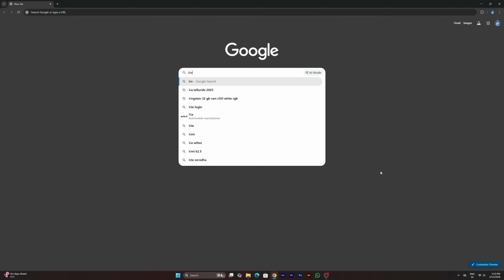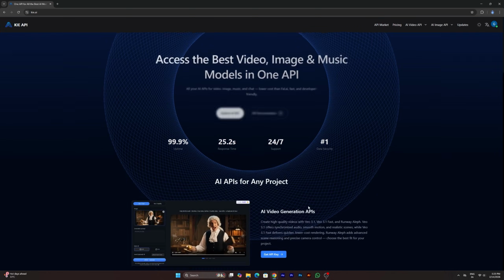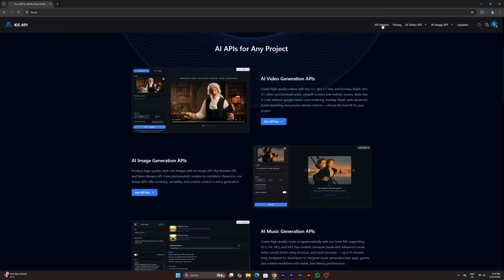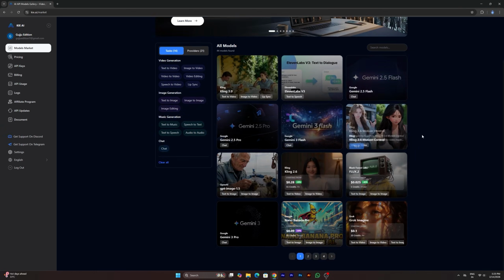First, search on Google Kai API. Then go to the website. Click on the API Market option at the top. After that, click on Kling 2.6 Motion Control.